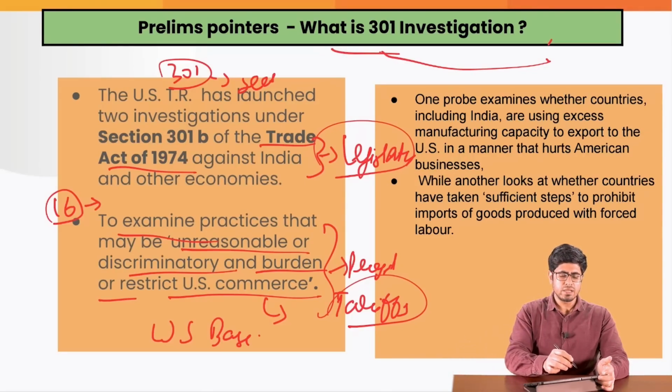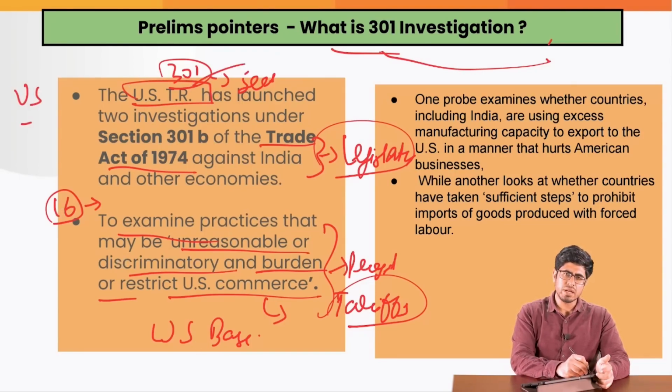This is basically the 301 investigation that is undertaken by USTR. Who is USTR? USTR is basically the US Trade Representative that conducts these investigations against these countries. There are two investigations that are currently undergoing. One is involving 16 countries, another is involving 60 countries.